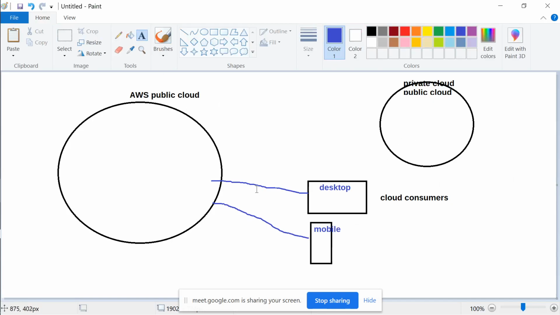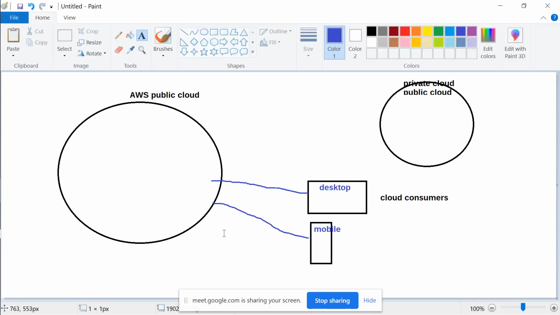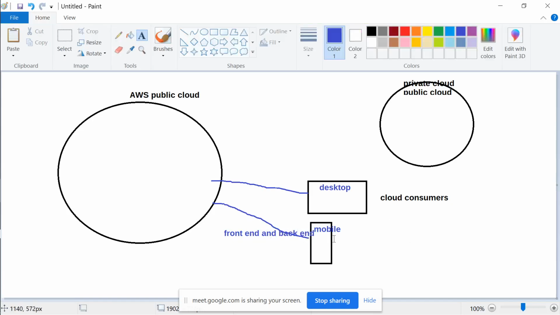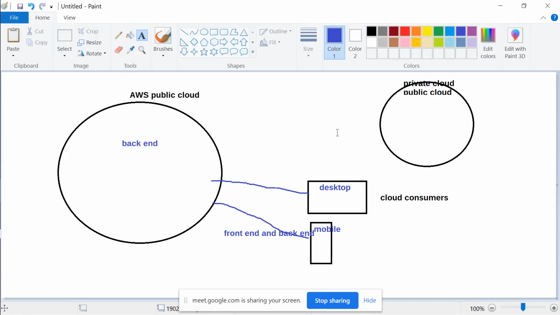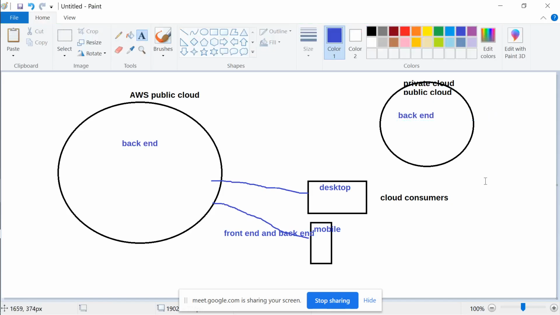So that is one possibility, right? There is an interaction between the front end and the back end. But this is not always necessary, right? There might be a back end in this cloud, and there may be a back end in this other cloud, which means services inside the cloud.